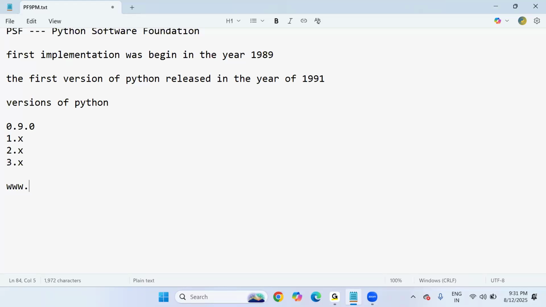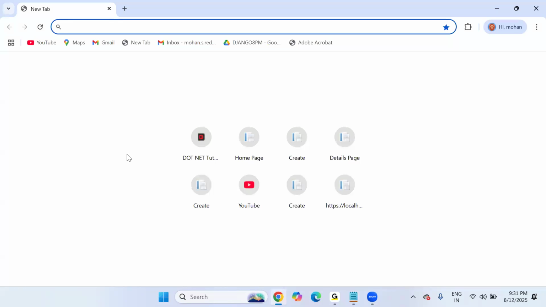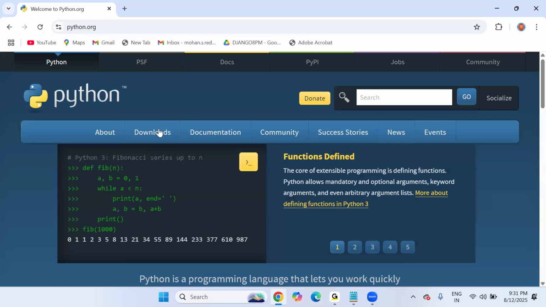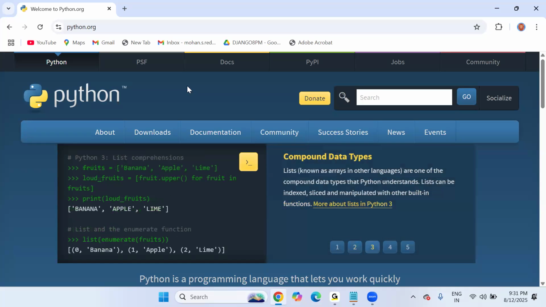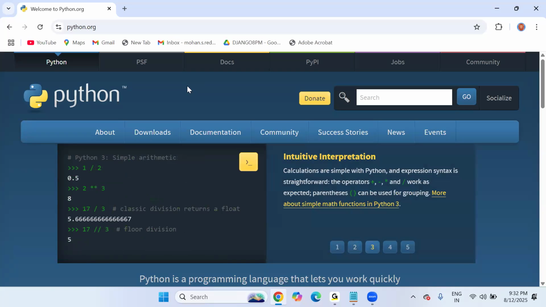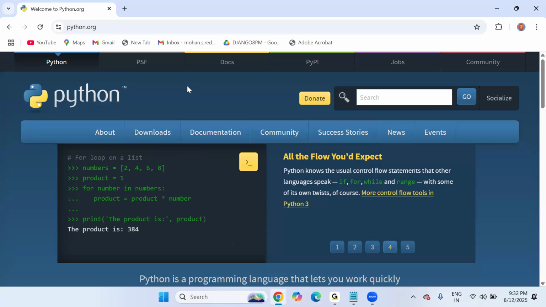you can feel free to visit the official website of Python, www.python.org. Let me visit this official website so that you get the versions clearly with subversions. Look at this, www.python.org, and there is a download option. This is the official website. Whoever wants to go into the deep documentation of Python can visit this site and start learning complete Python step by step.